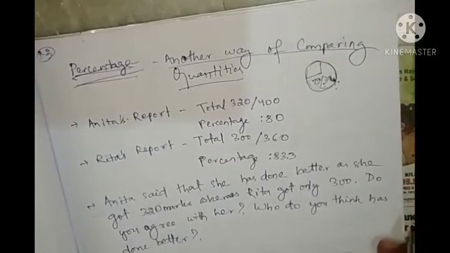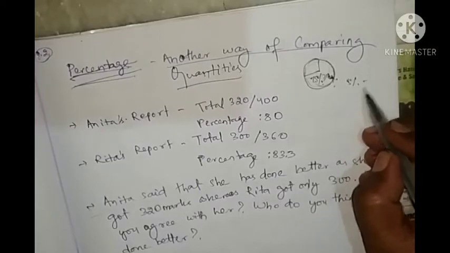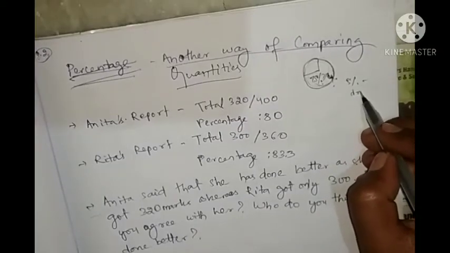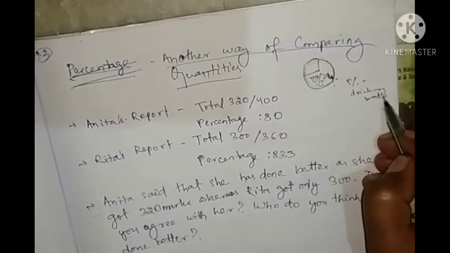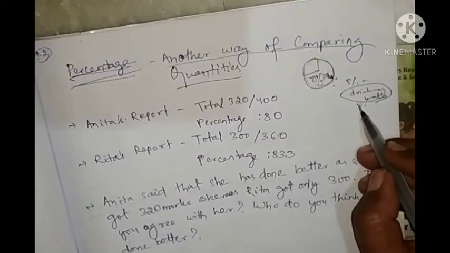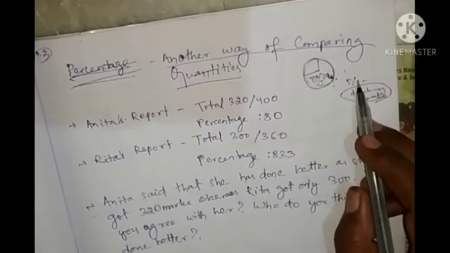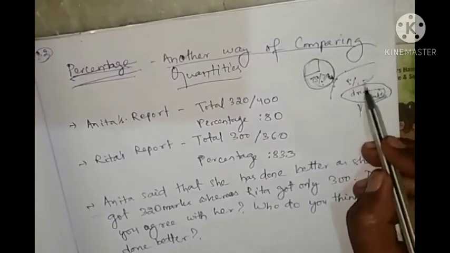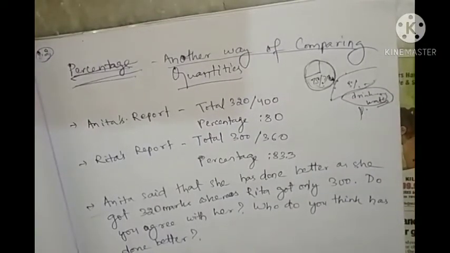Around 3% is drinking water, or you can say pure water on the earth. We have heard about percent everywhere, but how we compare with the help of percentage, we will learn in today's class.